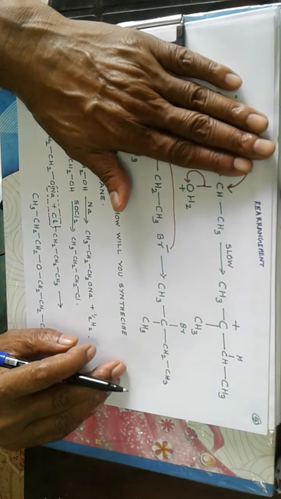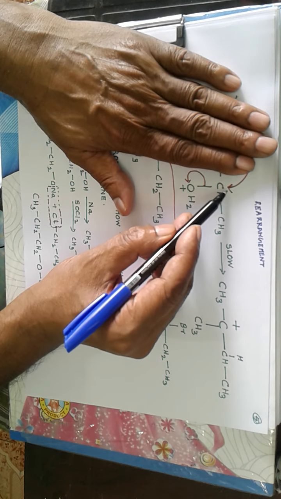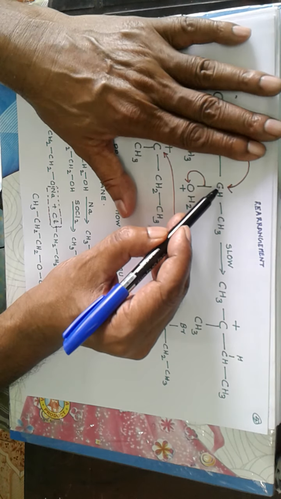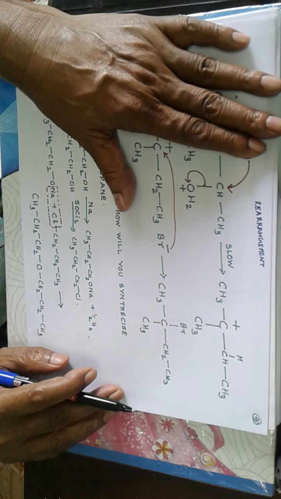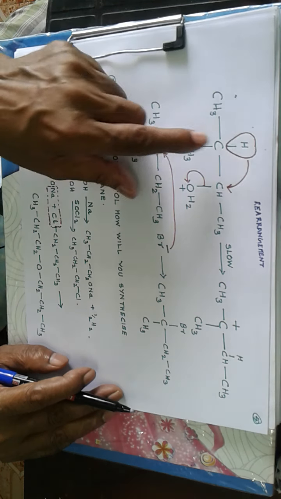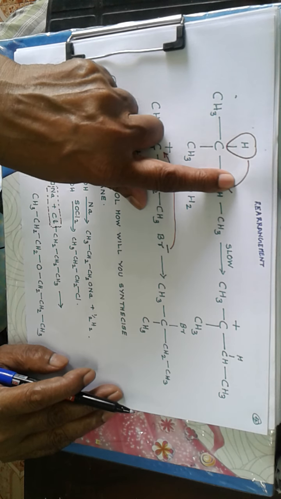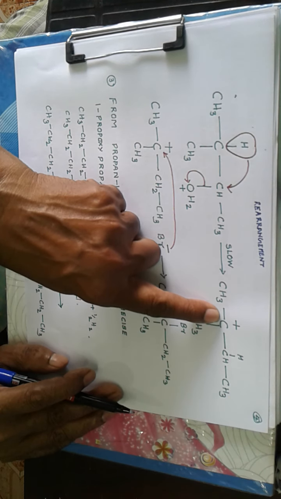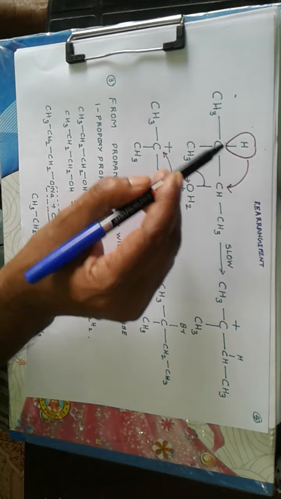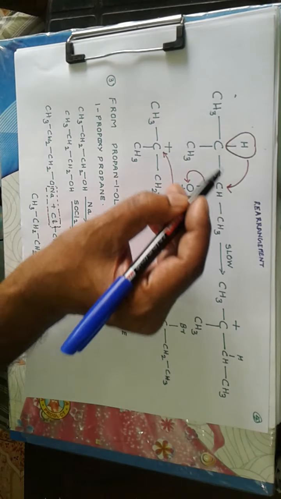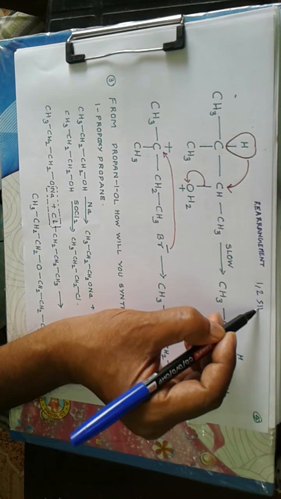Now suppose there is no migration here. When this OH2 group is removed, we get a positive charge here, and this carbon, positive carbon, is directly bonded to other carbons. We call it a secondary carbocation. Now when hydrogen with its bonding pair of electrons migrates, we get a tertiary carbocation which is more stable than a secondary carbocation. So this migration is sometimes called a 1-2 shift.